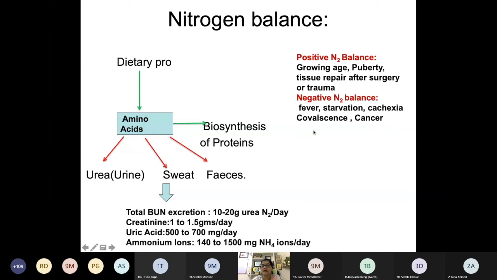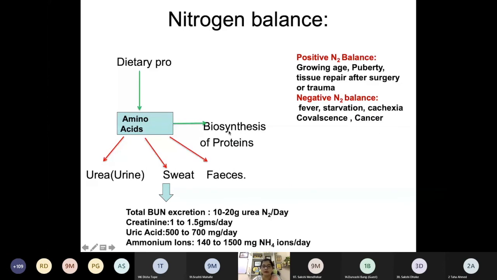Negative nitrogen balance occurs in fever, where there is more tissue breakdown because of protein turnover, starvation, then cachexia, where food is not going in and the patient is losing protein, actually using protein for calorie purposes, then convalescence and cancer.